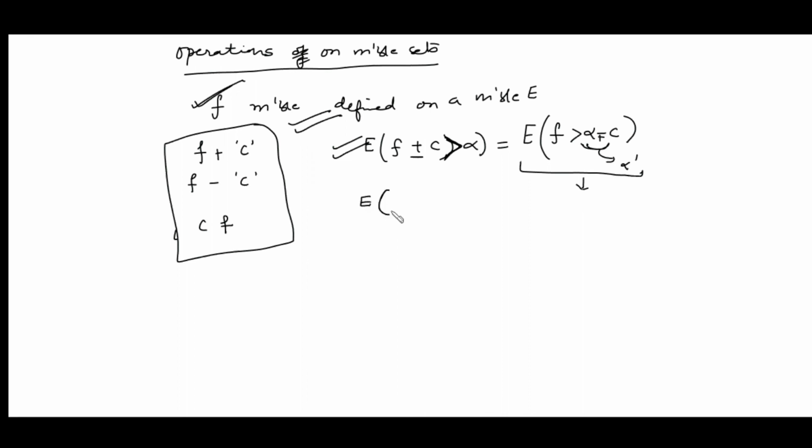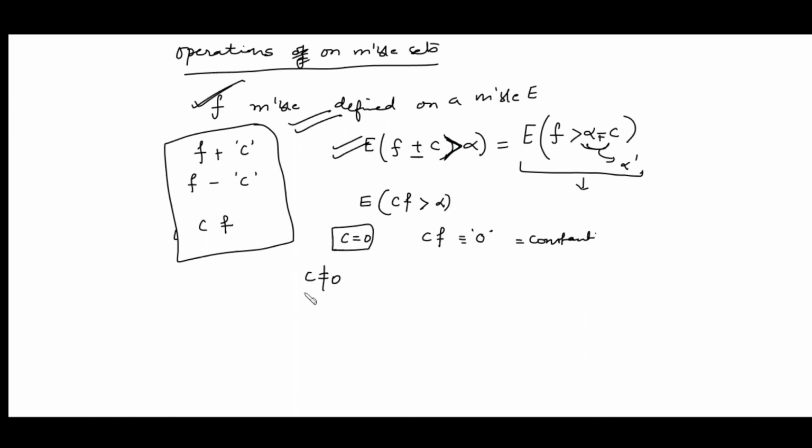Now next we want to show that E(cf > alpha) is measurable. There are different conditions on c. If c is 0, then cf becomes the null function, which is a constant function, and we know that a constant function is measurable. In the previous video we studied that a constant function is always measurable. So this implies c times f is a measurable function.